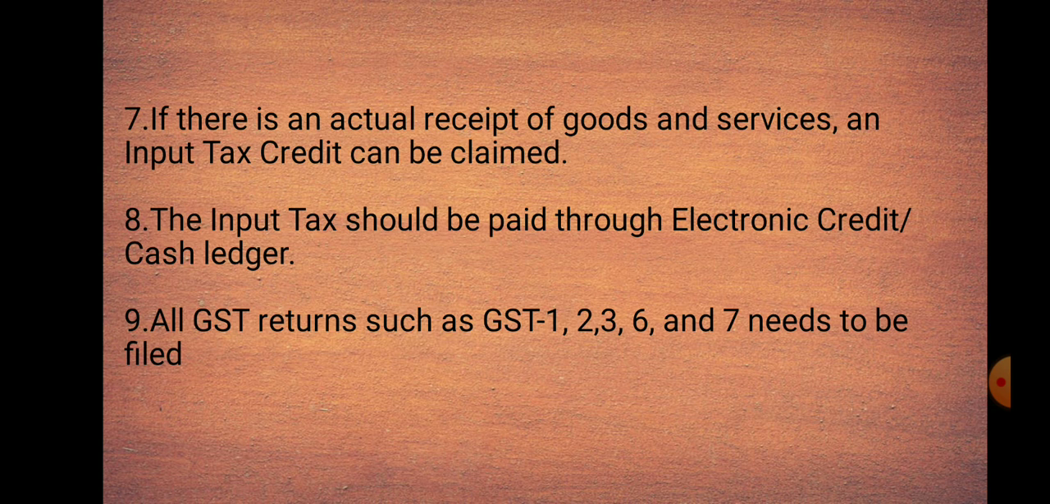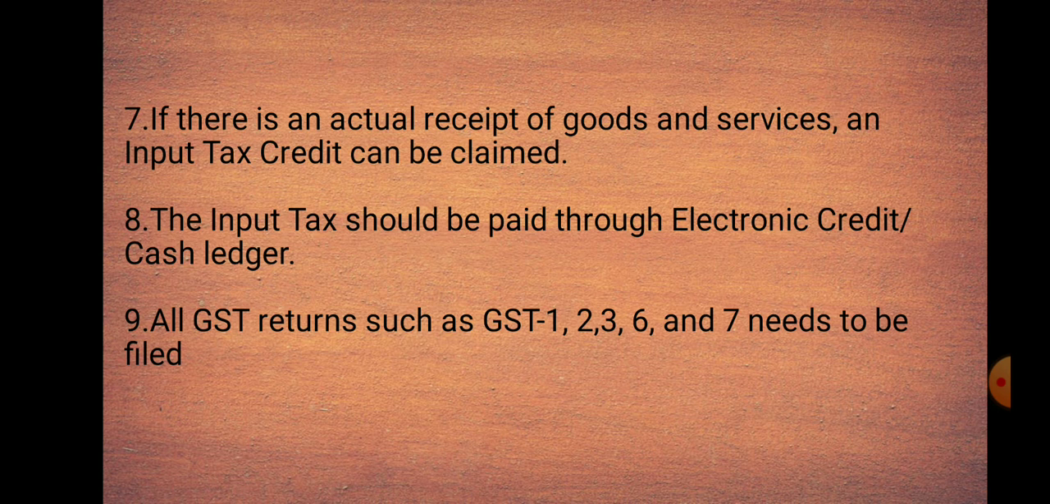ledger. Here, electronic cash ledger means that contains deposits that a taxpayer has made and any GST payments made through cash. The electronic cash ledger reflects the cash available to settle the tax liability, whereas the electronic liability ledger showcases the amount of tax payable by the taxpayer. Then finally, the electronic credit ledger displays the input tax credit balance available to the registered taxpayer.